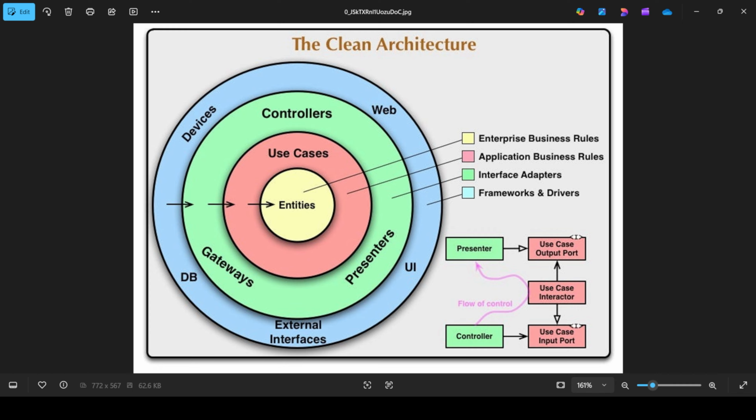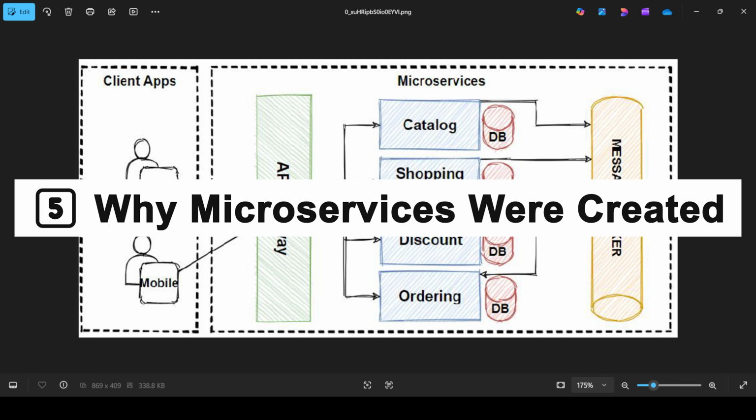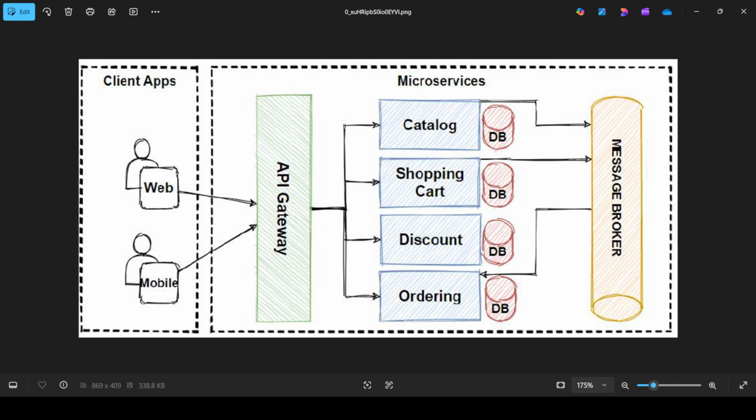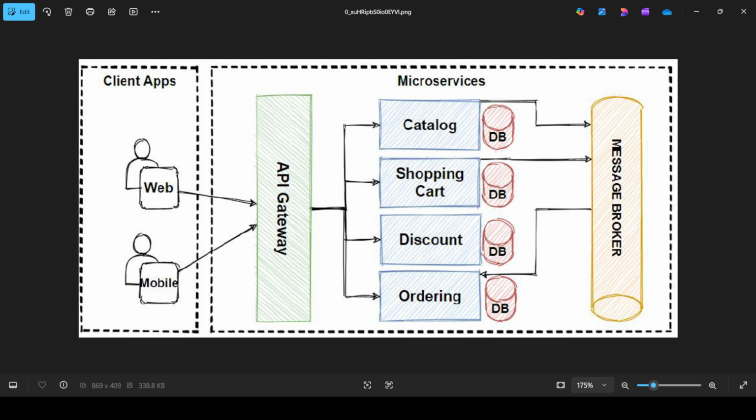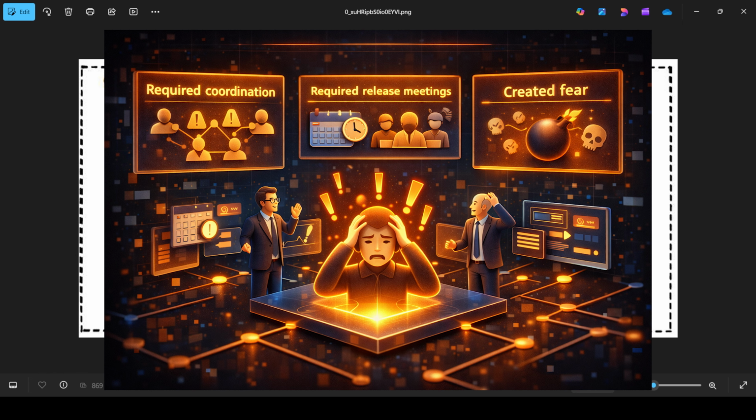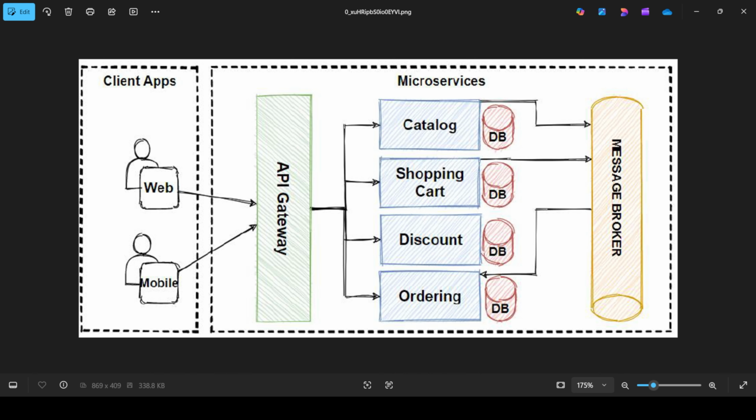Okay, next we will see microservices. Why were microservices created? Microservices were not created because monoliths were bad. They were created because organizations couldn't scale. The problem in large companies is one code base, one deployment, one database, and multiple teams blocking each other. Even a small change required coordination and release meetings, and created fear. Microservices solve an organizational pain, not just a technical pain.